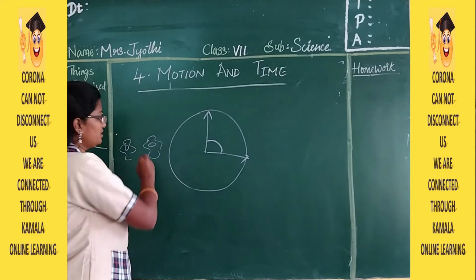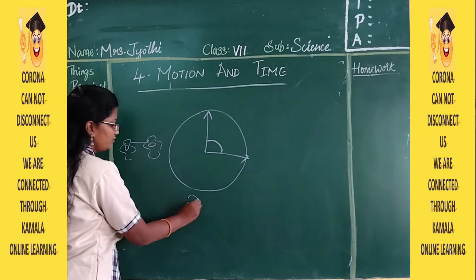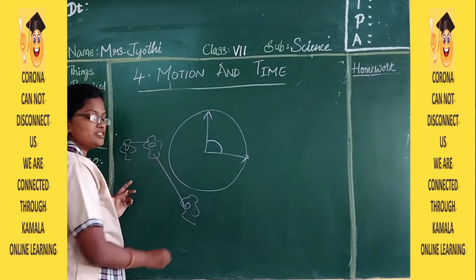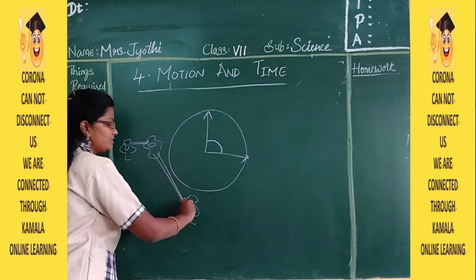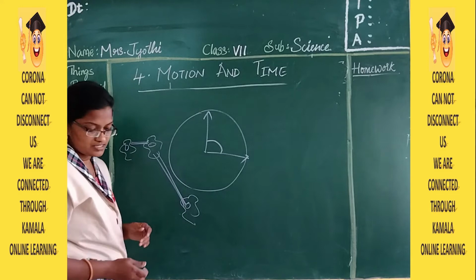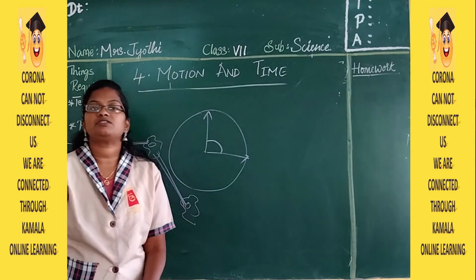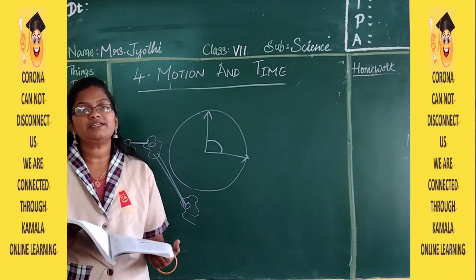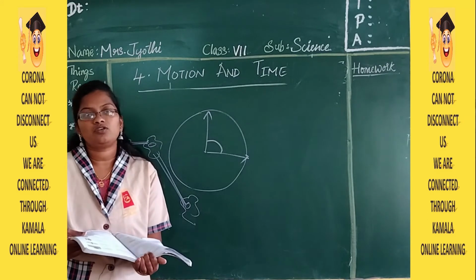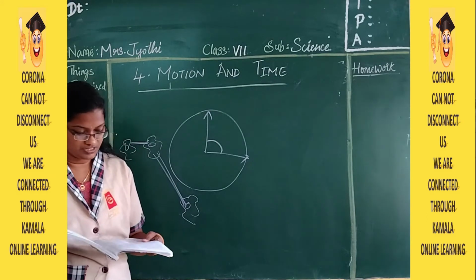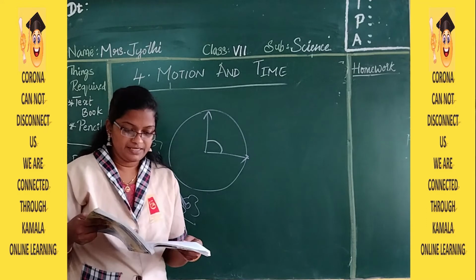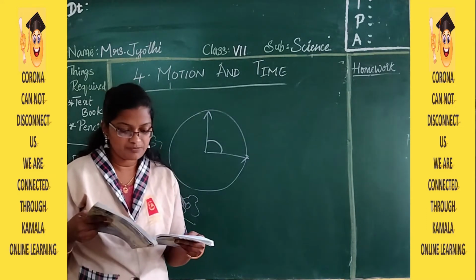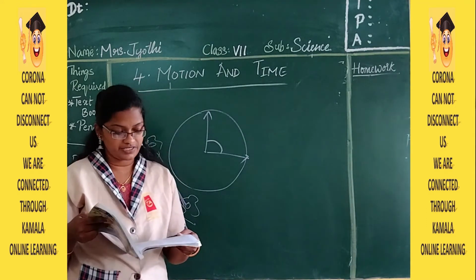We are going to measure the distance between one flower to another flower. See here the distance is very less and here it is more. Yes, so with this we are able to tell whether it is a uniform motion or a non-uniform motion. Then let us do 3, observing time and distance values.